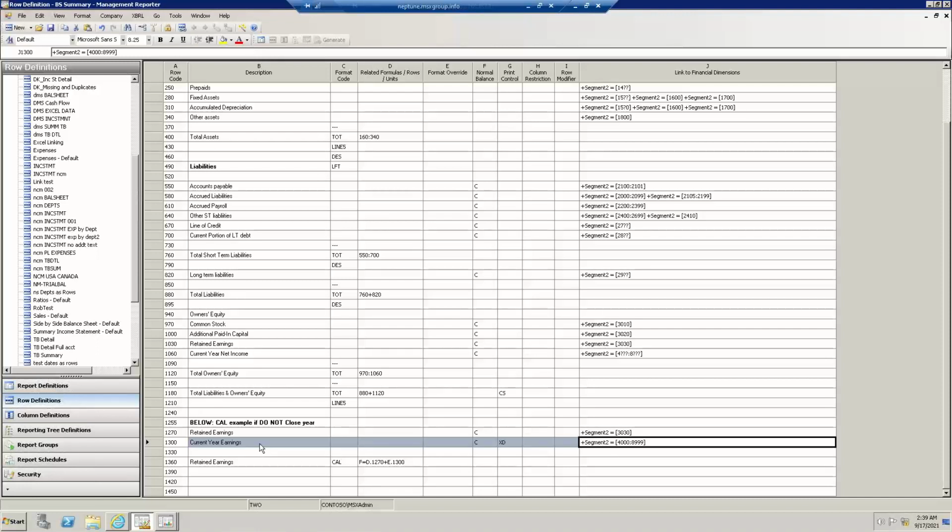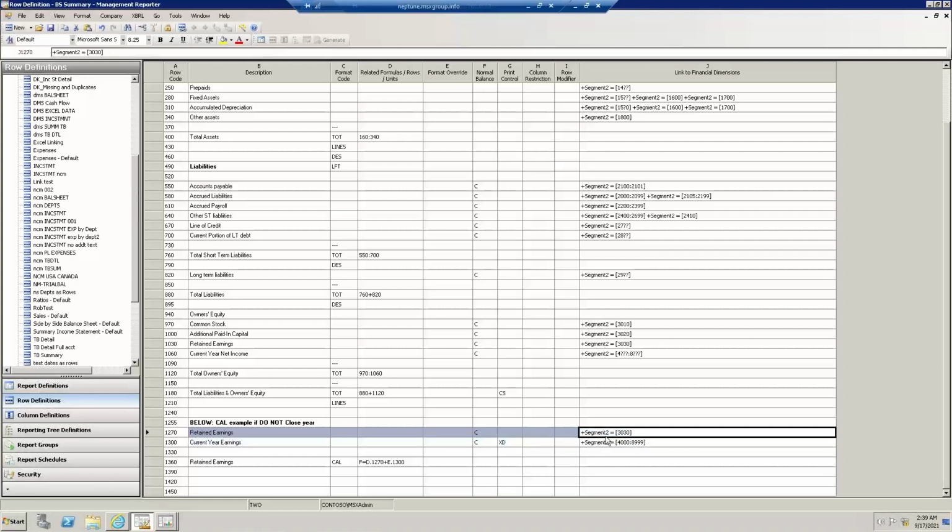Now, if I don't close, like I earlier noted, then my earnings don't flow to the retained earnings. That only occurs when I do a full formal general ledger close, which many times I do not do, because maybe I still want to do audit or adjusting entries in the prior year. That's why we don't close.